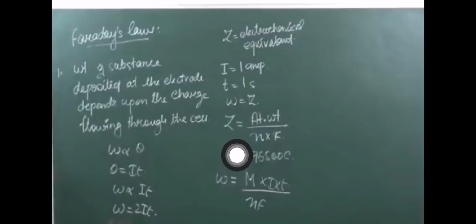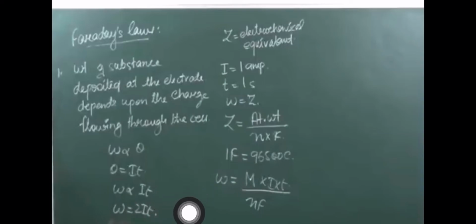So in order to know the value of Z, the equation is given that Z is equal to atomic weight upon N into F. Now what is N and F? You already know. N is the number of electrons transferred, and F is Faraday. And 1 Faraday is equal to 96500 Coulomb. I am repeating again.